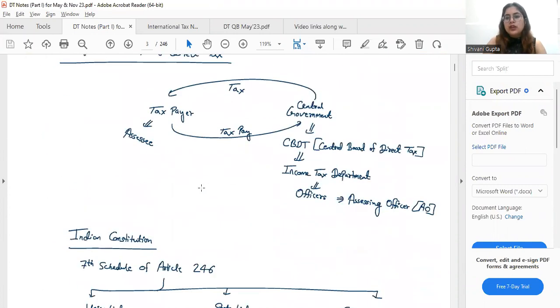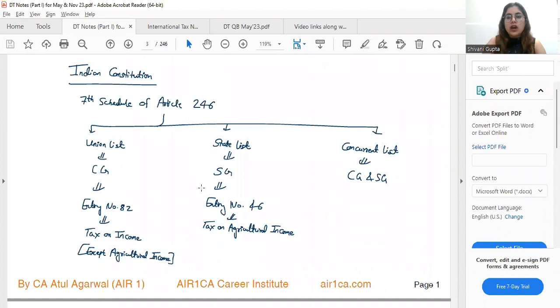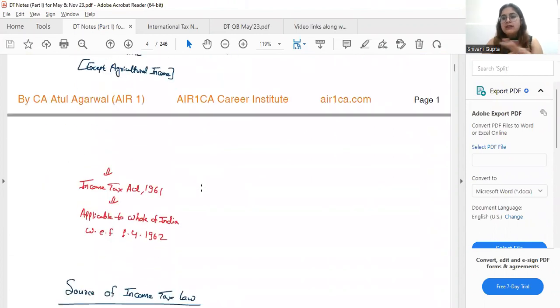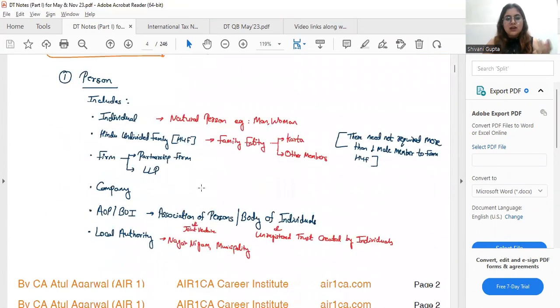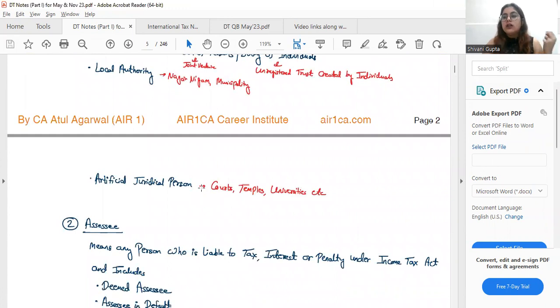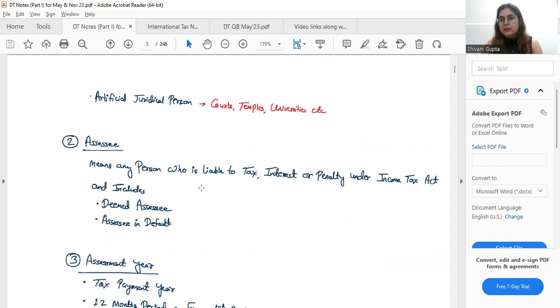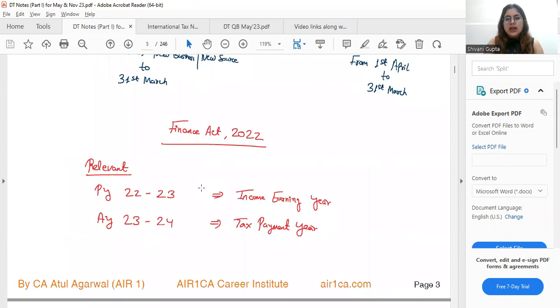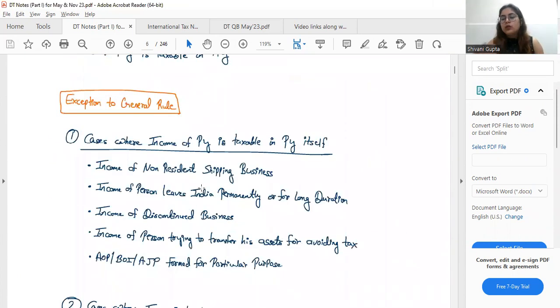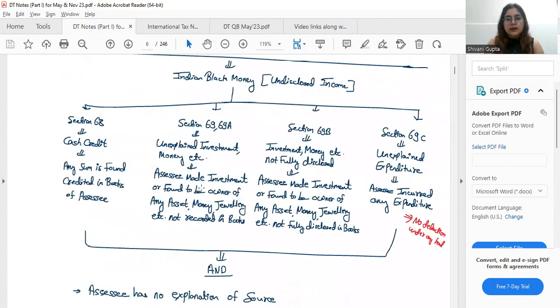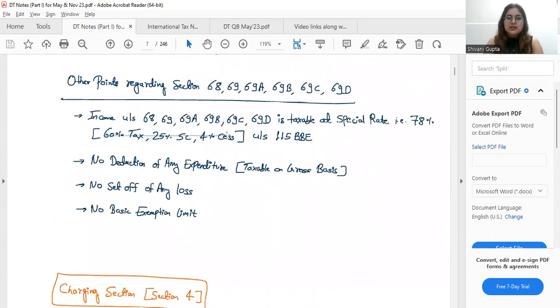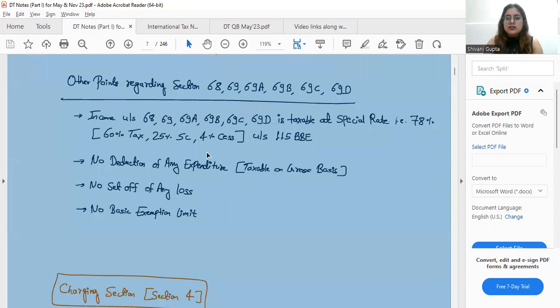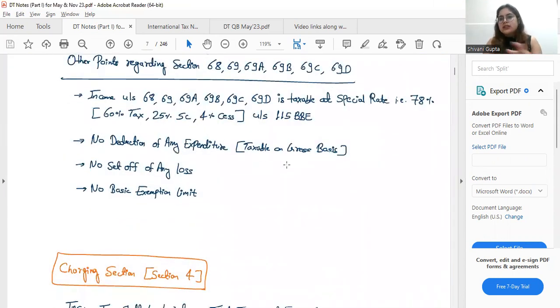But in these notes, you can just highlight those portions which you have to learn. These notes have each and every concept, but you don't have to learn each and every concept. You just have to learn some basic limits, basic slab rates, or basic percentages. So you can just highlight, or you can do my technique of one paper, where you write these things on one paper. You just have to learn things like 60% tax, 20% surcharge, 4% cess. So these things you have to learn.